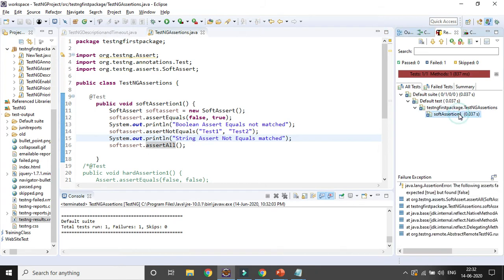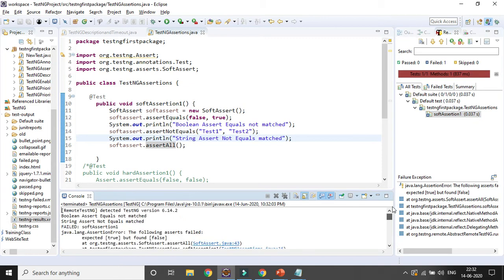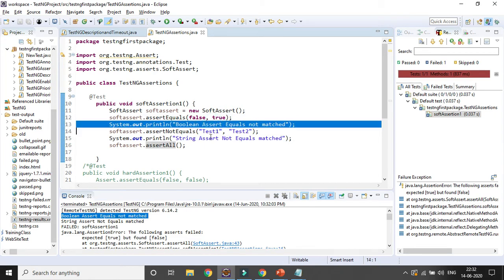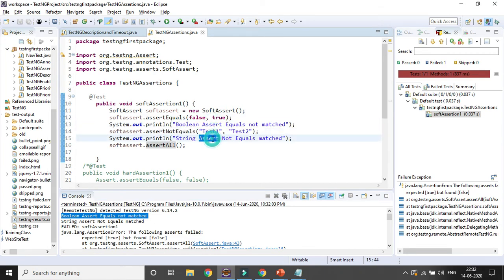You can see soft assertion is getting failed, and the method is also getting failed, but if you go to the console details, you can see boolean assert. The next line of code is also failing here, but the next line of code is getting executed. Here you also need to check. After that, you see string assert not equal also matches. So that is the one advantage of the soft assertion, which cannot be handled in the hard assertion.